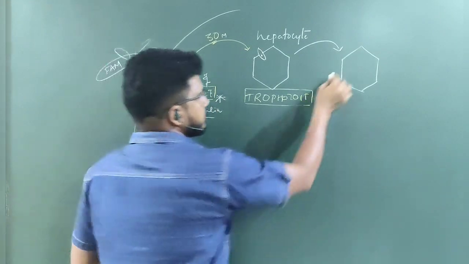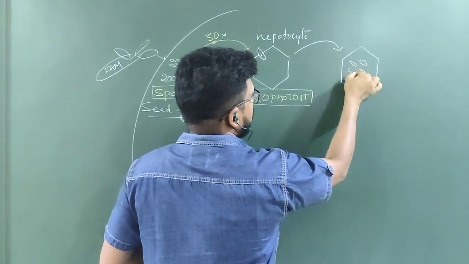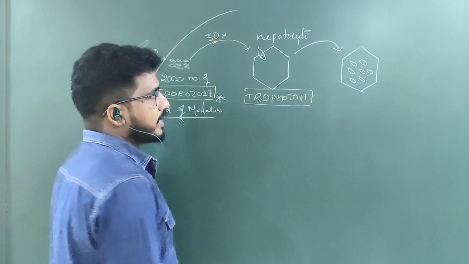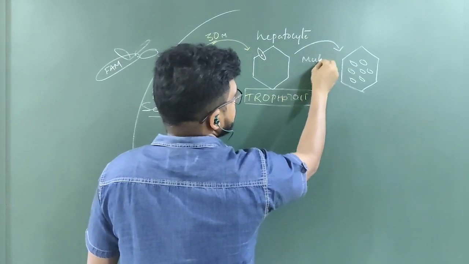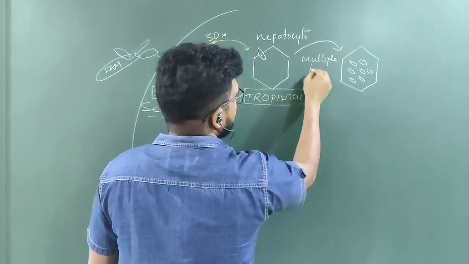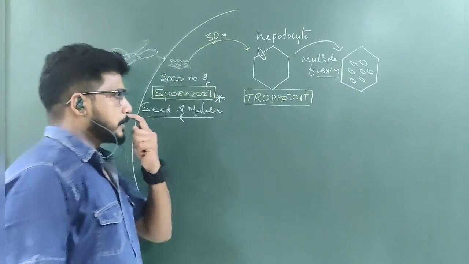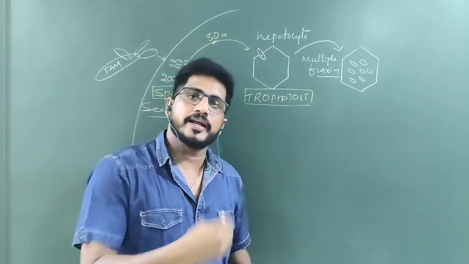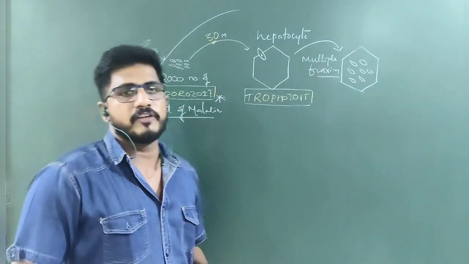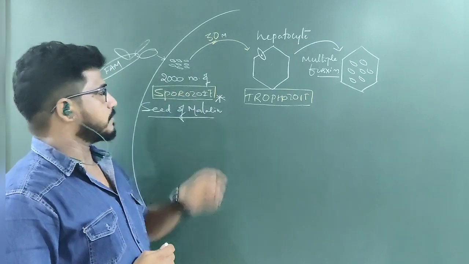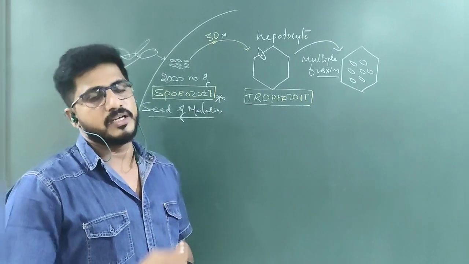So here one cell has entered, but many cells will be developed by multiple fission. Many divisions occur, so 1 into 2, 2 into 4, 4 into 8, 8 into 16, and so on. So many will be developed by the Plasmodium stage, the sporozoite, after infection during the period